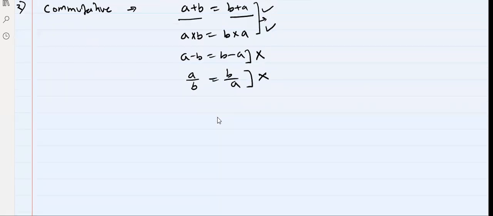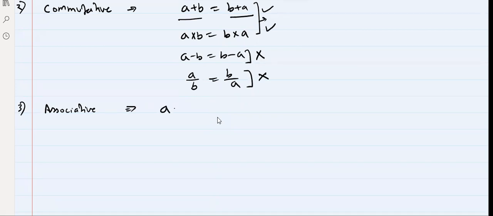Very good. Now after commutative, we had associative property. Third one was associative property. What was associative property?